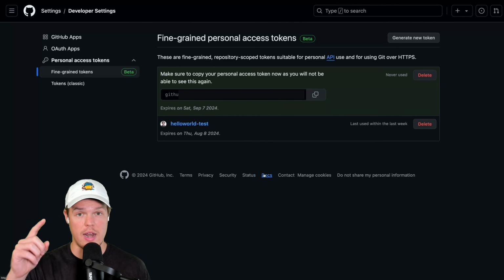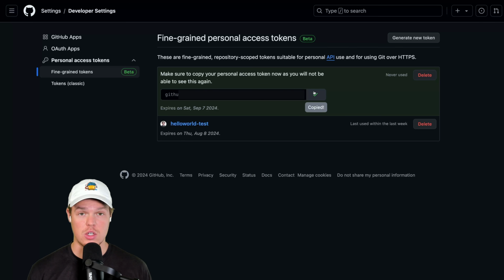Now, I might have to blur that out just because it's my token. But for you, you're going to see a huge string here. It's going to start with GitHub. You're going to hit copy. Extremely important: don't lose this. If you go out of this page, you won't be able to see this token ever again. So I suggest you copy it and know where you're putting it.